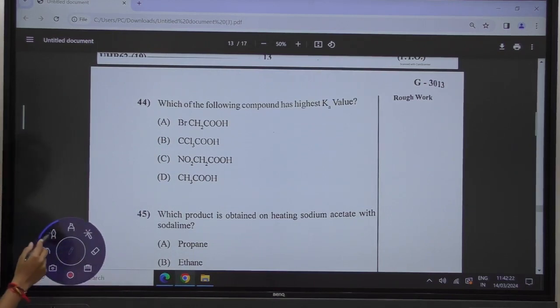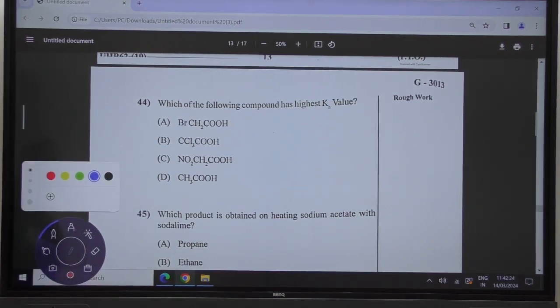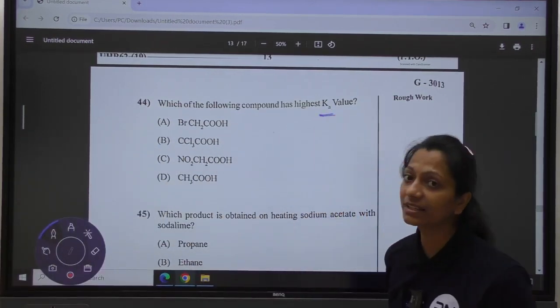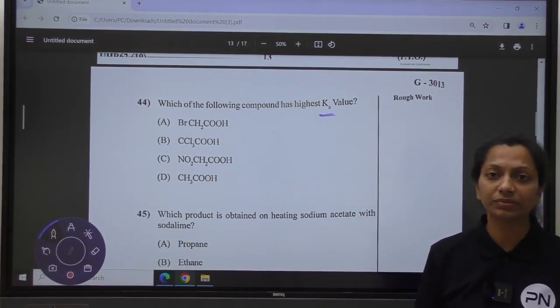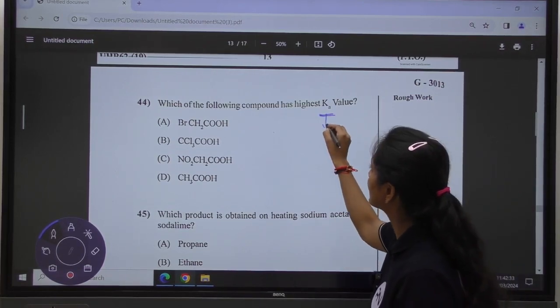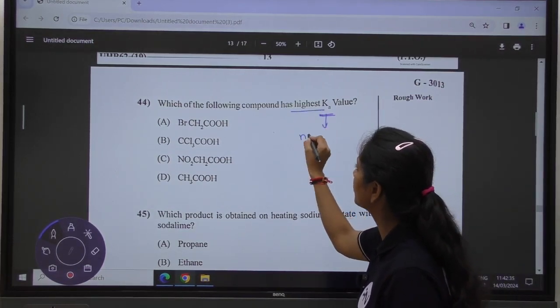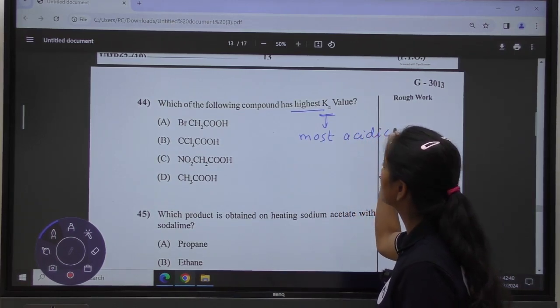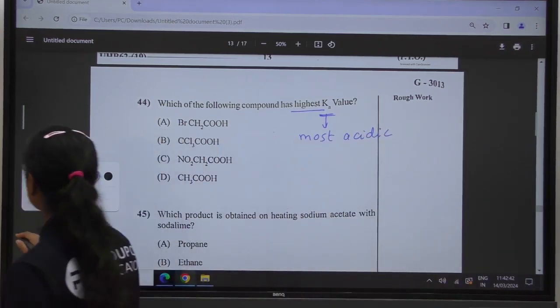In this question they are asking you about which of the following compounds has the highest Ka value. Ka, they are asking about the acidity of the given compounds. They want the highest one, so they are looking for the most acidic compound. Which is the most acidic compound?